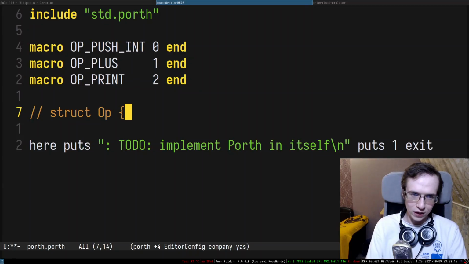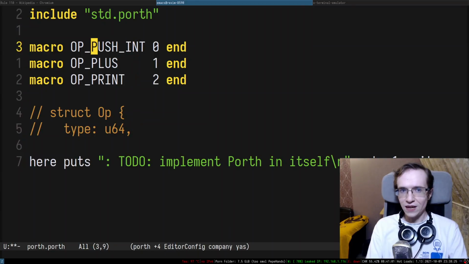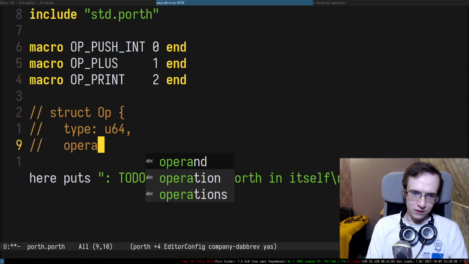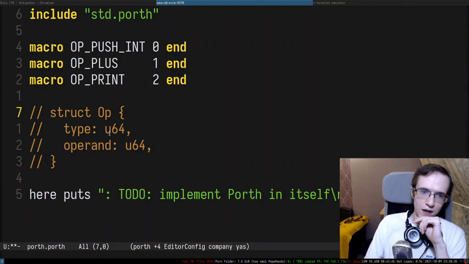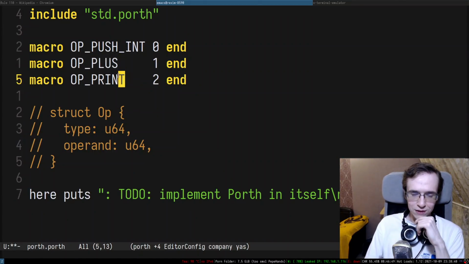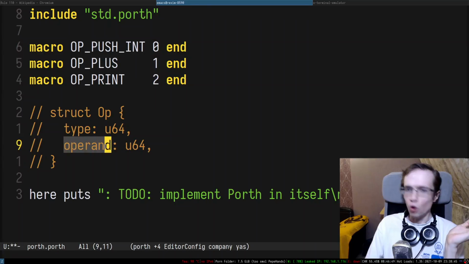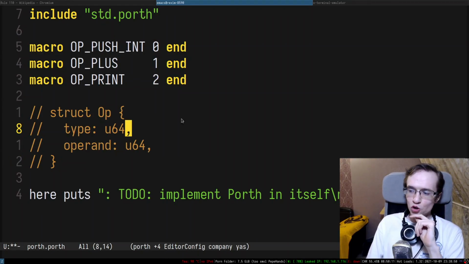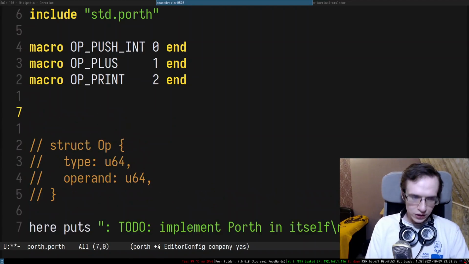So let's actually imagine that we have a struct, and here we're gonna have a type, and let's say that the type is gonna be U64, right? And this is precisely the type. And then we're gonna have an operand, and it's gonna be U64 as well. So this is basically the definition of the structure. And essentially for plus and print, the operand is going to be 0, and only for the integer, the operand is going to be the value that you want to push onto the stack, right? And in the memory, we're going to just store the array of these operations, right? So we have a special intrinsic called memory.